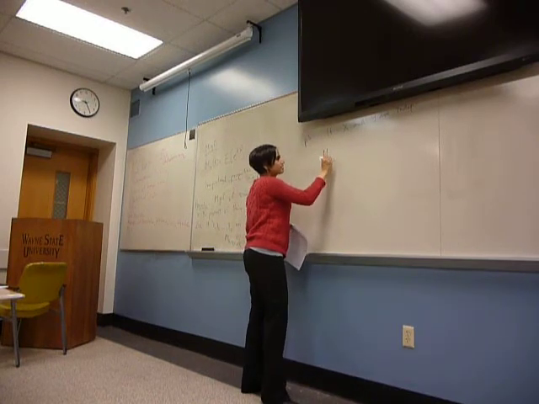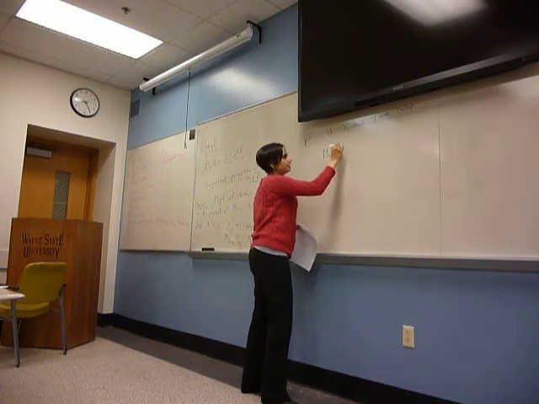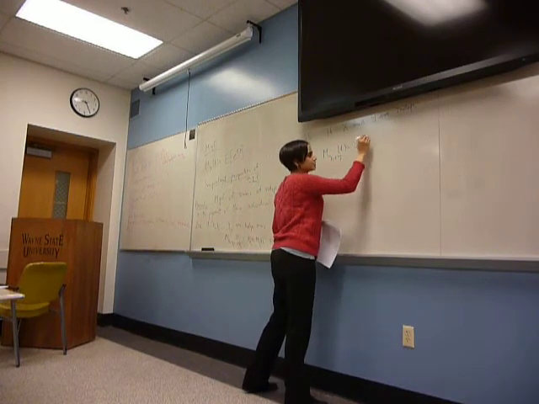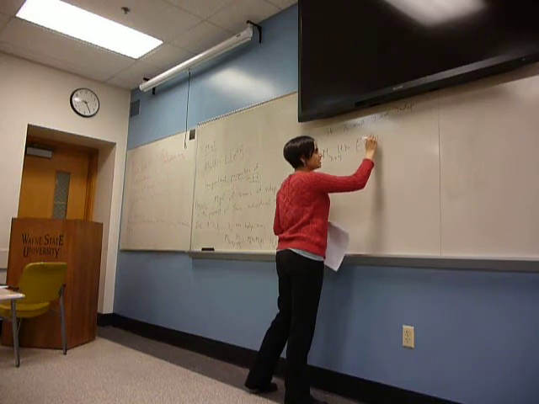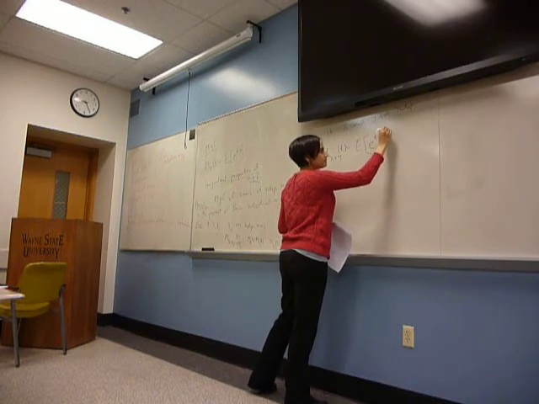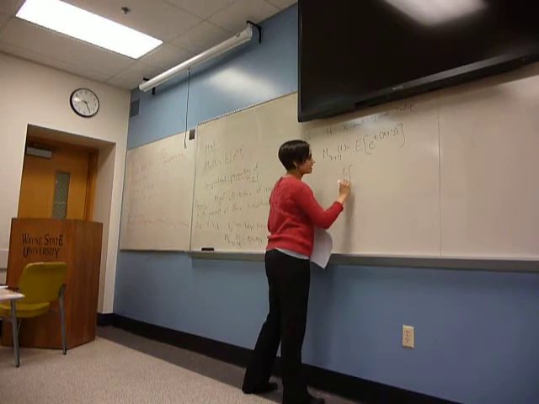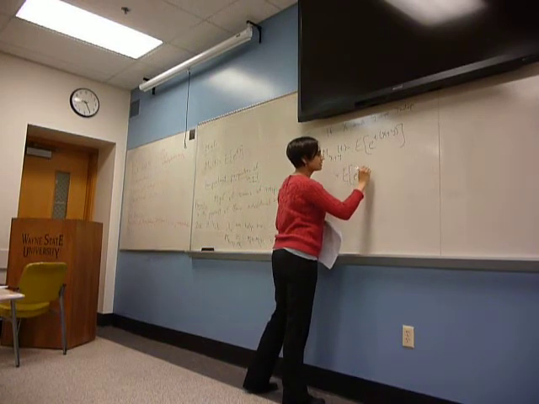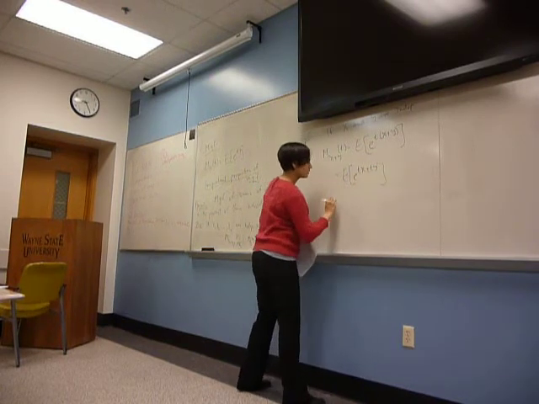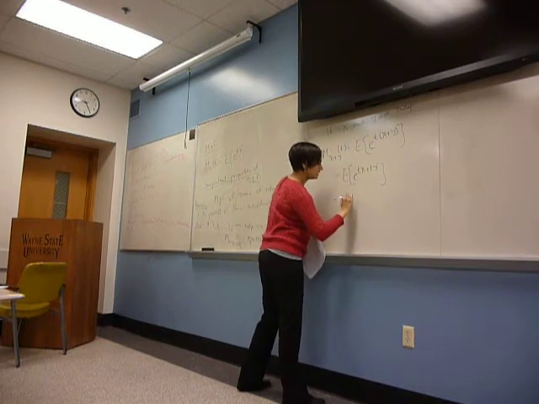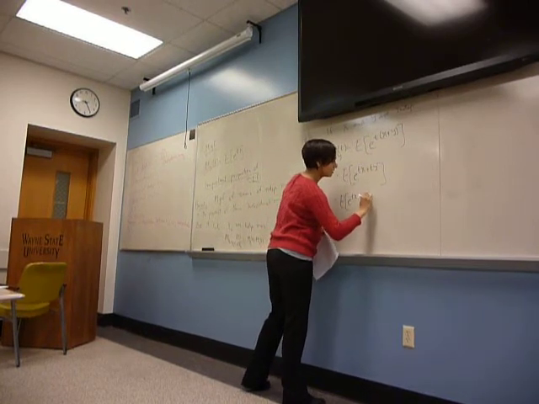Let's look at the moment generating function of x plus y. That is just, by definition, the expectation of e to the t times this random variable x plus y. That's just the expectation of e to the tx plus ty, which you can write as e to the tx times e to the ty.